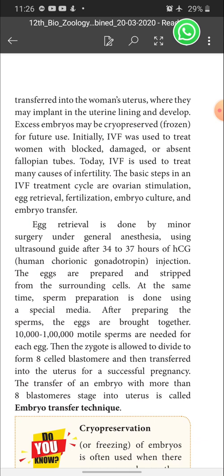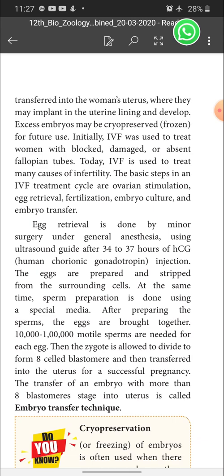First, ovarian stimulation. Why stimulate the ovary? To produce more eggs. For that, they are stimulating the ovary. Once you stimulate the ovary with a hormonal injection, the ovaries produce many eggs. Usually, in a cycle, the ovary produces only one egg. Instead, by stimulation with hormonal injection, the ovary produces more than one egg. After that, we are collecting the eggs. That is called what? Egg retrieval.